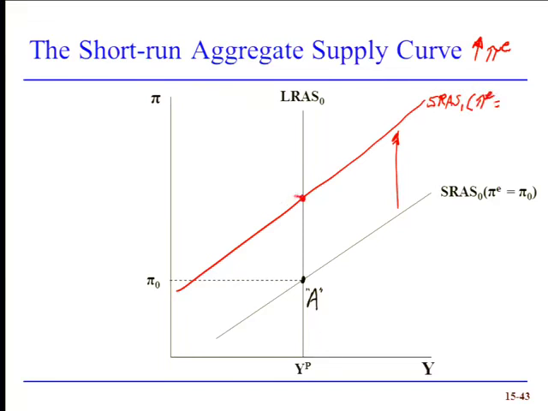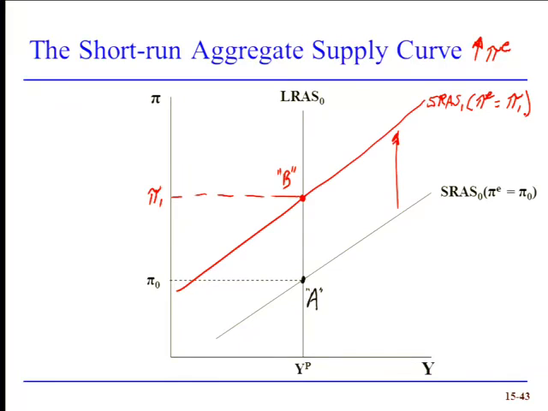Now, in this particular case, inflation expectations changed. If we look at the intersection point of the short-run aggregate supply curve and the long-run aggregate supply curve, they intersect at pi 1. That's our new long-run equilibrium. So inflation expectations have also moved up to pi 1. If we expect higher inflation, in the aggregate, what we're likely to get is higher inflation. If we all expect inflation to be higher, we change our behaviors in a way to bring it about. If workers expect higher inflation, they want higher wages. If business people expect higher inflation, they want to be able to raise their prices, but they also expect that their input costs, raw materials, labor, all will go up 5%. If that's the general attitude, it's pretty likely that you're going to get 5% inflation.